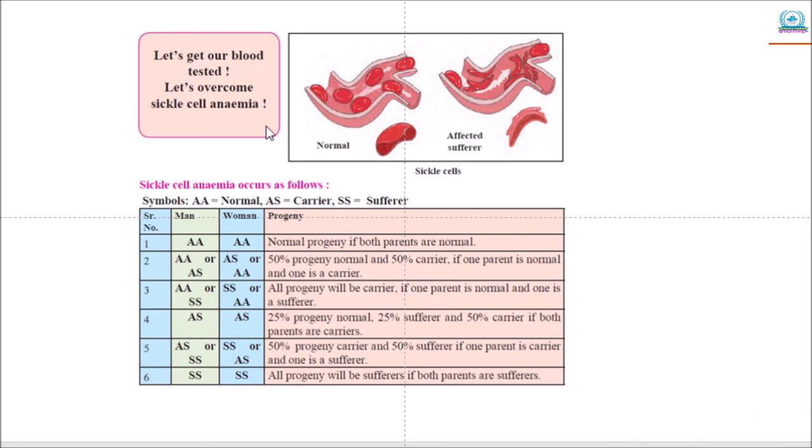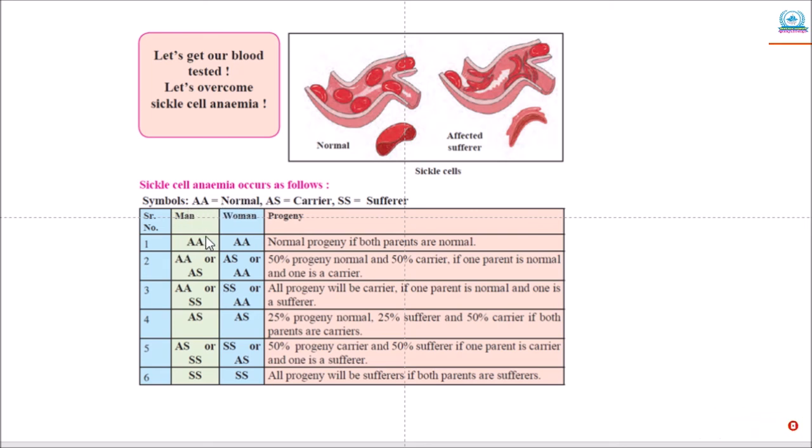Symptoms of sickle cell anemia: swelling of hand and leg, joint pain, severe general body itches, frequent cold and cough, constant low grade fever, exhaustion, pale face, low hemoglobin content. So this table shows the symbols; AA means normal.